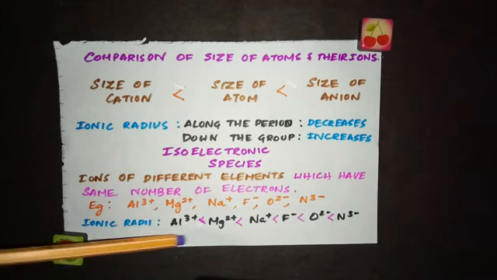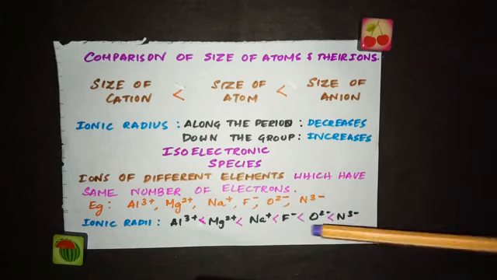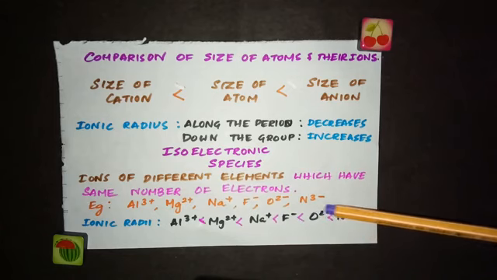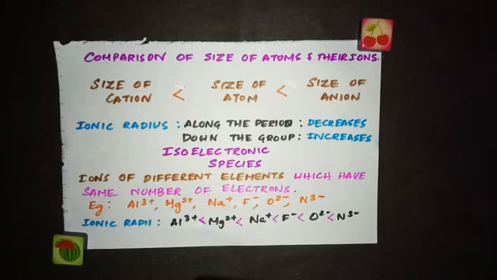So in order to arrange these isoelectronic species in the increasing order of their ionic radii, you have to go with this order. The size of the cation is smaller than the size of the anion, and when you are looking at the anions to decide on the size, look here: this is F-, this is O2-, N3-. As the negative charge increases, the size of the anion increases. And here, as the positive charge increases, the size of the cation decreases. So this is all about atomic and ionic radii and their trend in the periodic table.